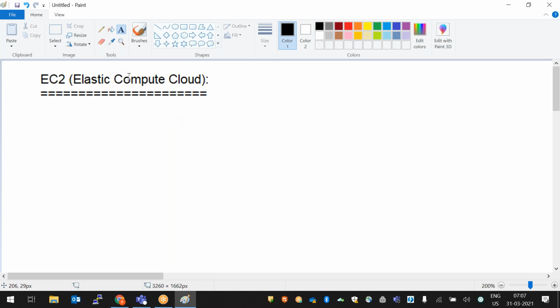These compute resources are elastic, and these compute resources are available in cloud. So that is nothing but EC2. Elastic Compute Cloud means the compute configuration is stretchable, which is available in cloud, right? So basically, Amazon Elastic Compute Cloud is a virtual server. In AWS, it is a virtual server that provides secure computing capacity in the cloud, right? Fine.